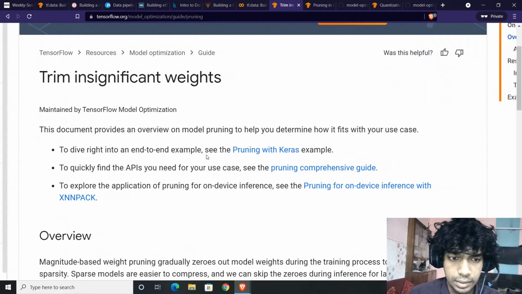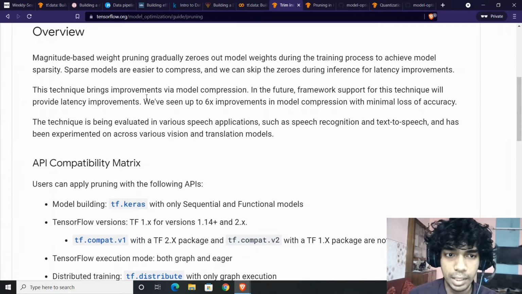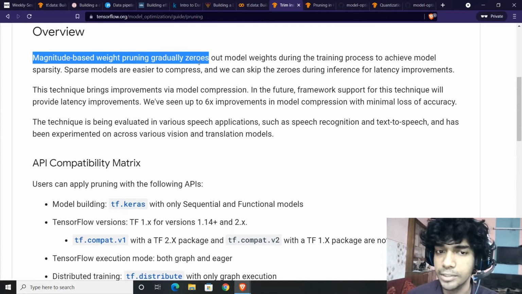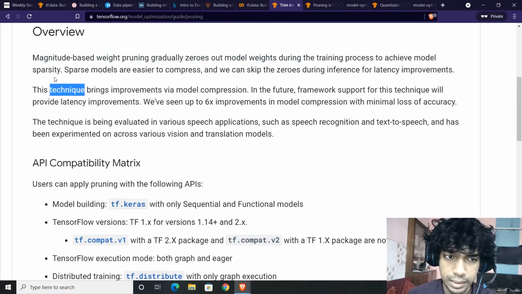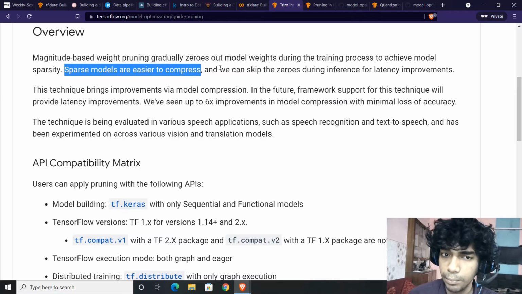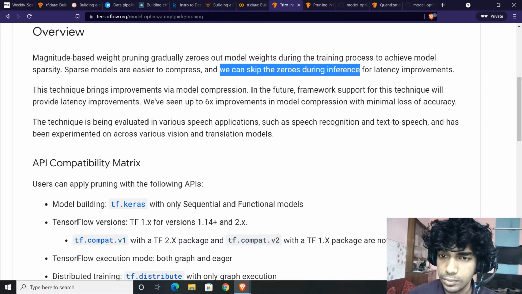So this is what it is. Here we are. Magnitude based weight pruning gradually zeros out model weights during the training process to achieve model sparsity. Sparse models are easier to compress. We can skip the zeros during the inference for latency improvements.